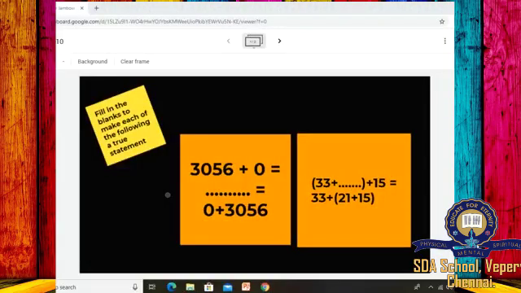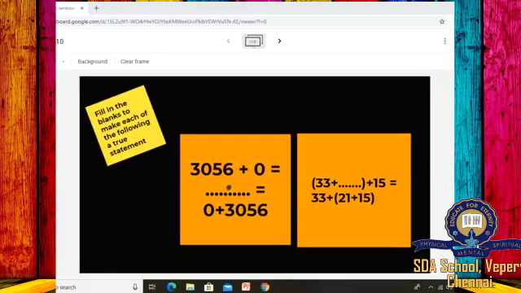Fill in the blanks to make each of the following a true statement. So here we have 3056 plus 0 is equal to dash is equal to 0 plus 3056. So this is the additive identity property, right? When you add a whole number with 0, what will you get?